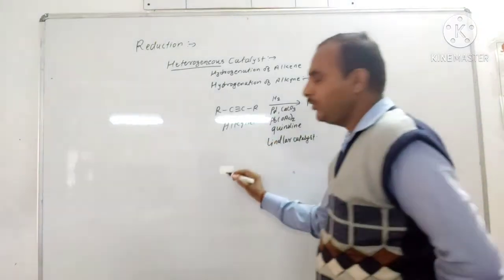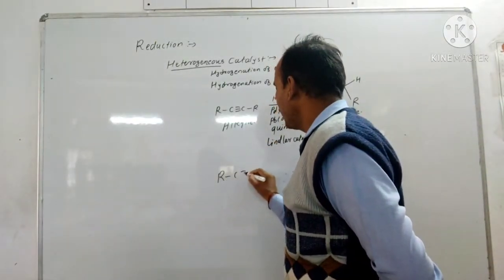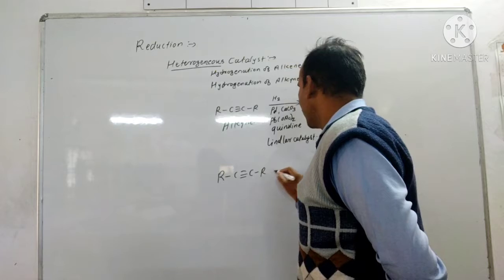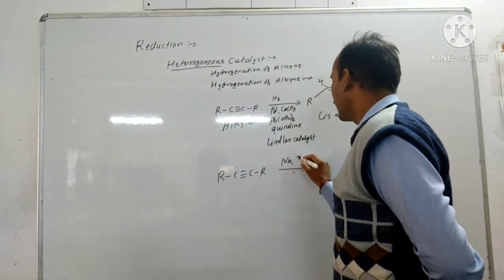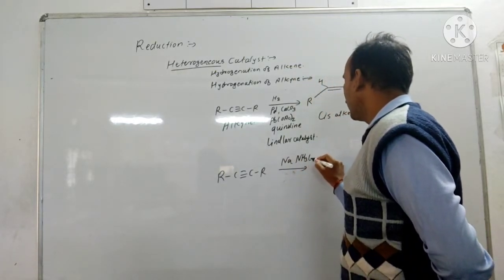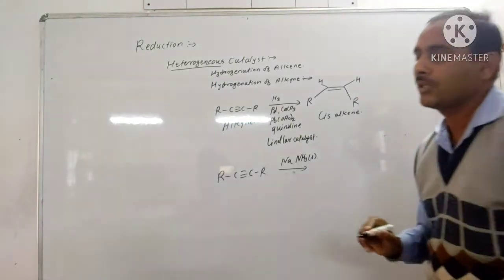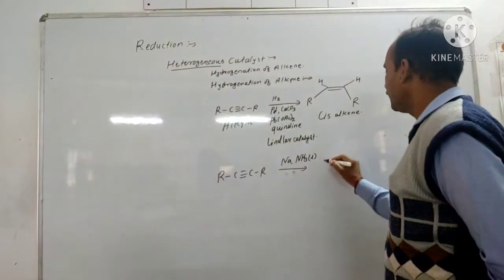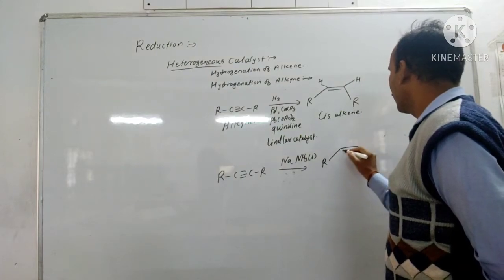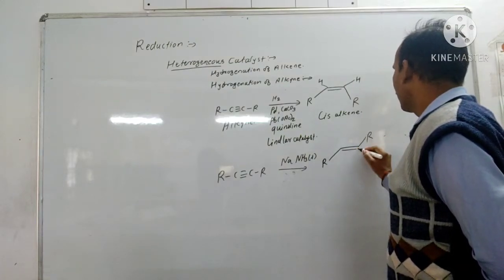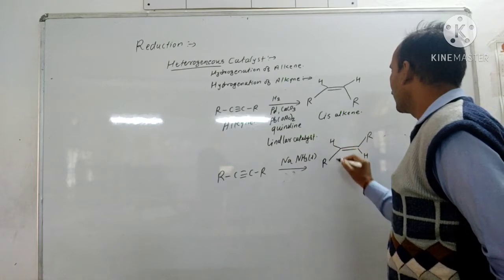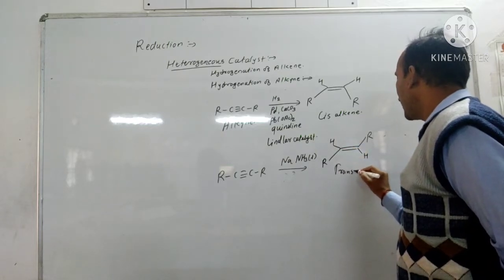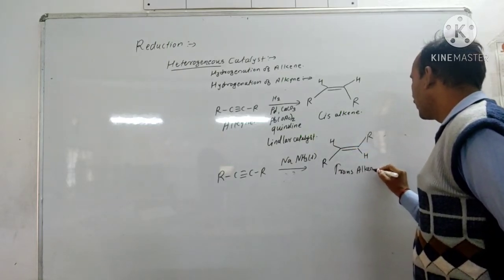Okay. Now, if the same reaction is carried out by using sodium in liquid ammonia, then this gives the trans-alkene.